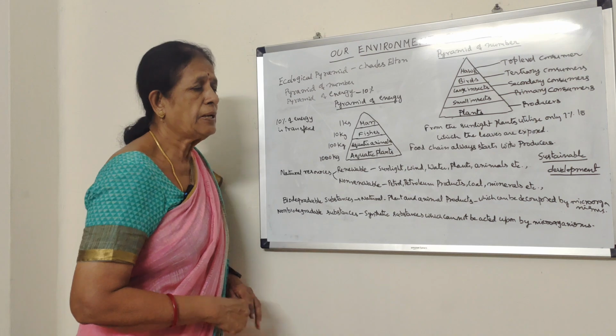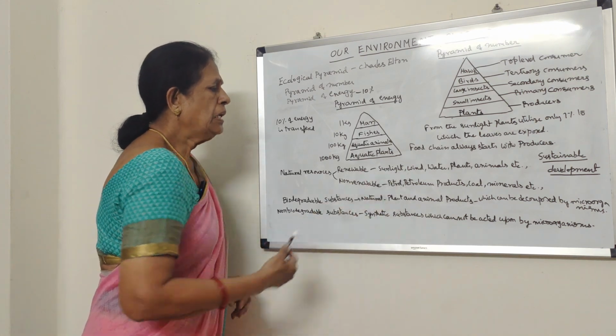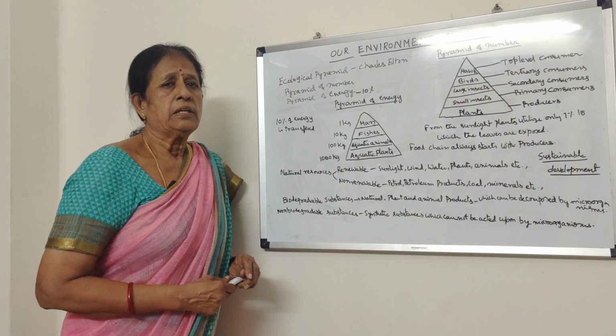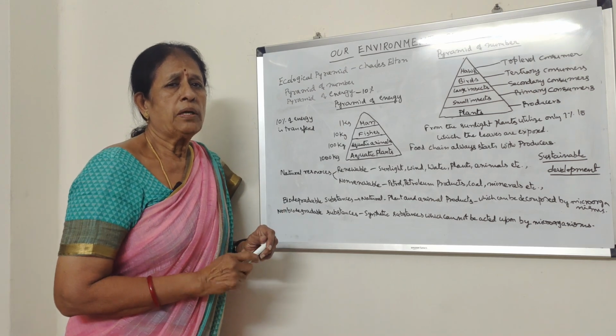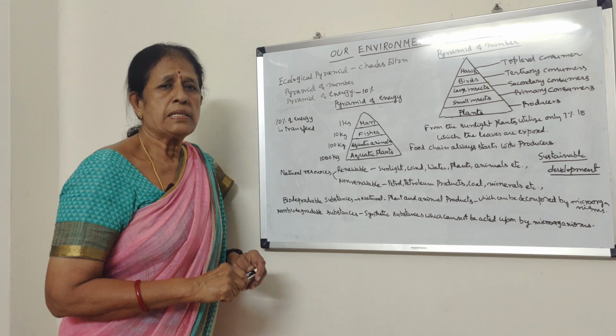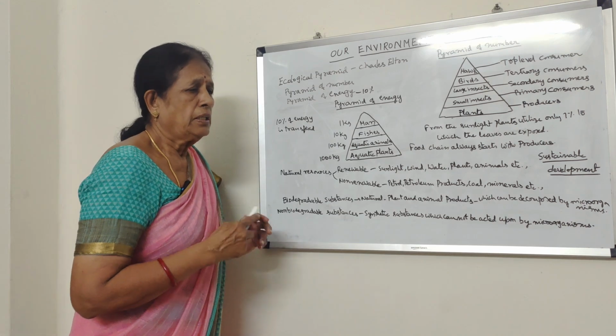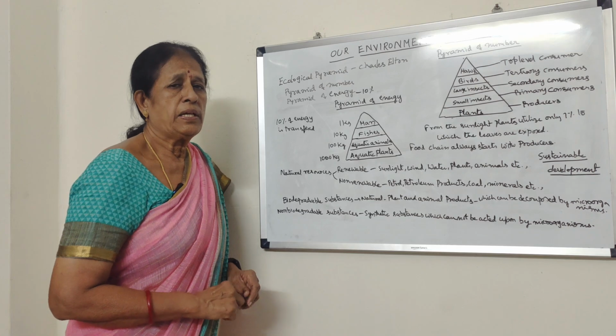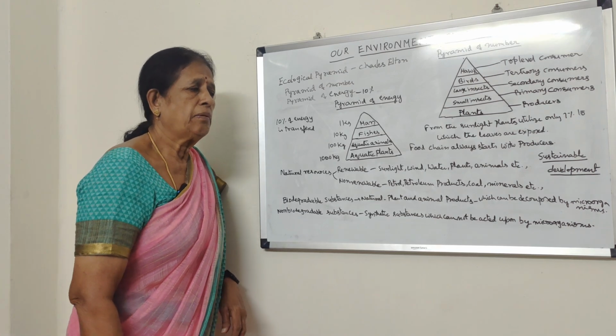So that is why it is very important to use the resources in a proper way. Using the resources properly results in development. That means using the resources and conserving the resources leads to development.